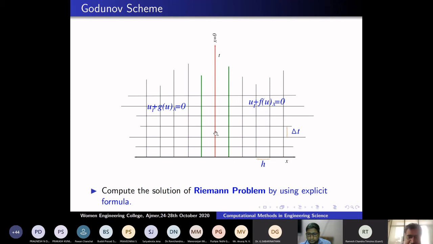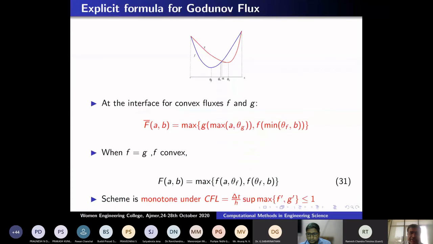To compute a solution to the Riemann problem, this problem was attacked and extended by myself and Adimurti to the discrete heterogeneous case. That is, we extended the Godunov scheme. It is possible if f and g are of convex shape, meaning they have only one minimum. Theta g is the minimum of g, theta f is the minimum of f. This is the formula, the Godunov formula.